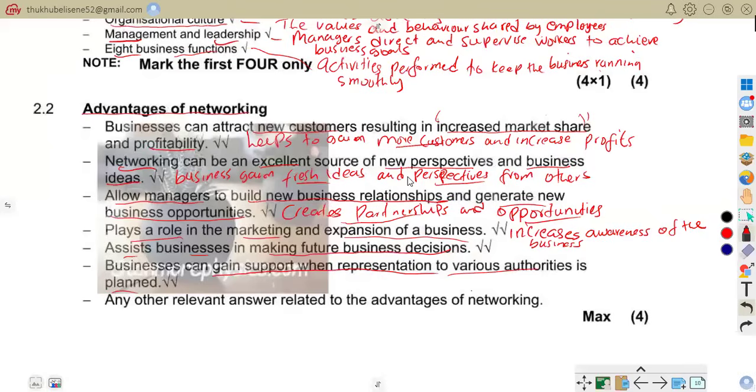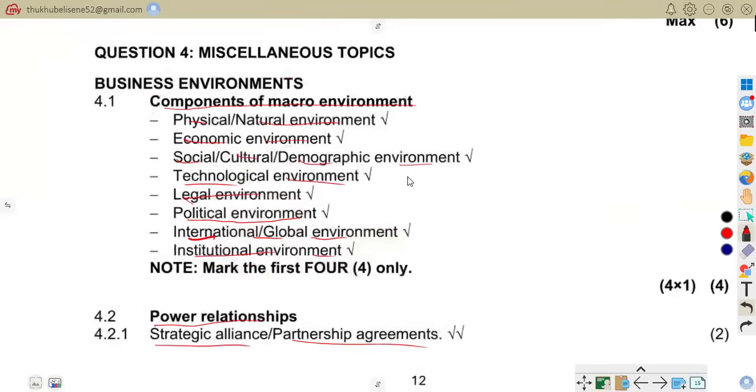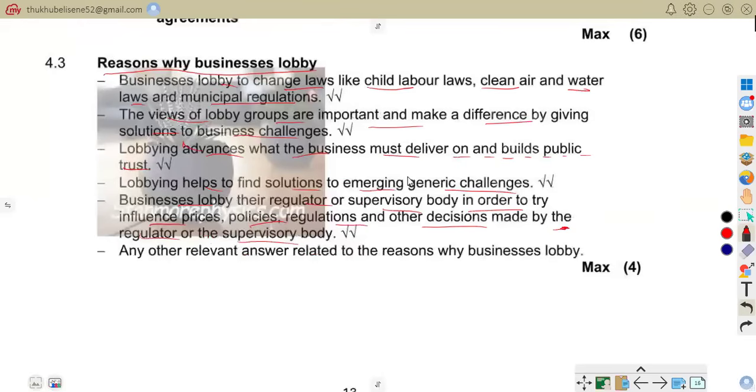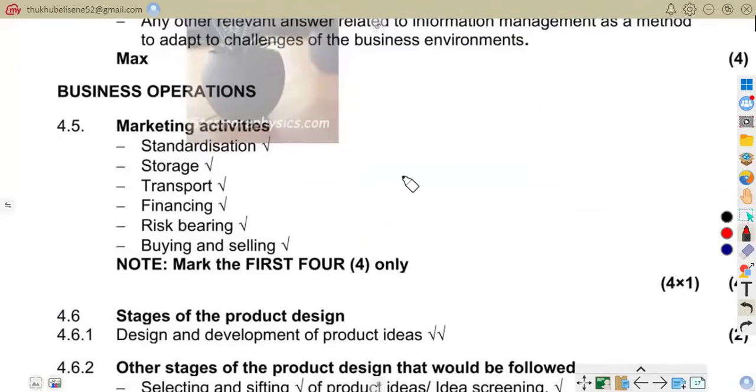So now we are to quickly go to our answers for that question. Any four marketing activities. So we have standardization, storage, transport, finance, risk bearing, and buying and selling. With standardization, we know very well that is ensuring products are consistent. Same bag recycled worldwide. Standard clothing sizes. Storage now, keeping goods safely until sold.